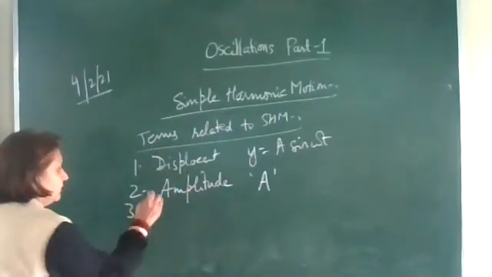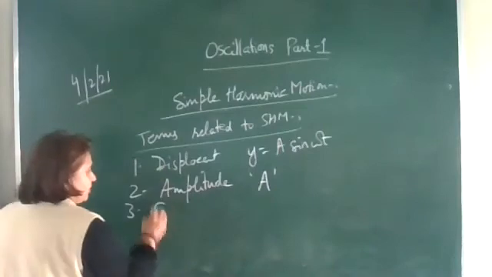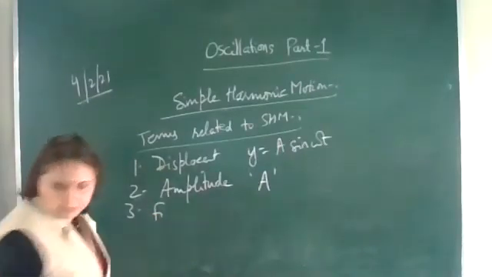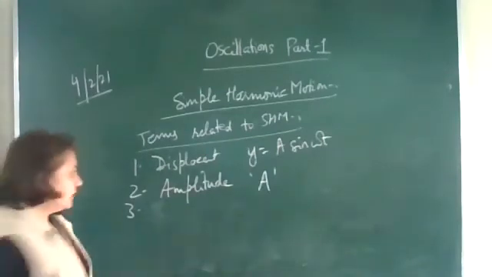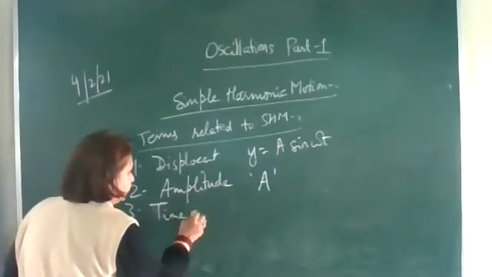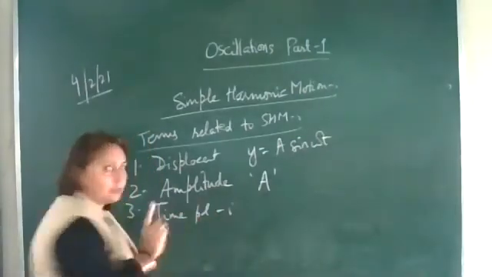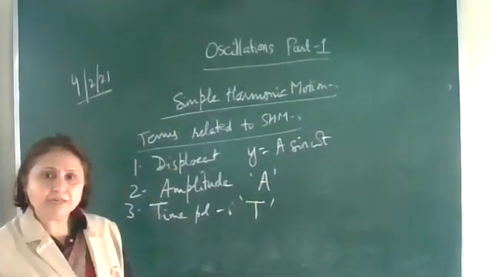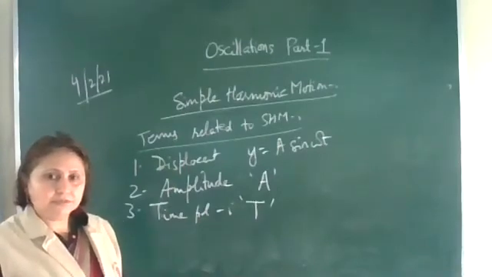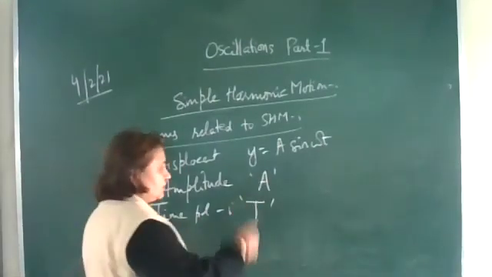The next is frequency. Before frequency, let's discuss time period. Time period is defined as the time taken to complete one oscillation. Write down: the time taken to complete one oscillation.